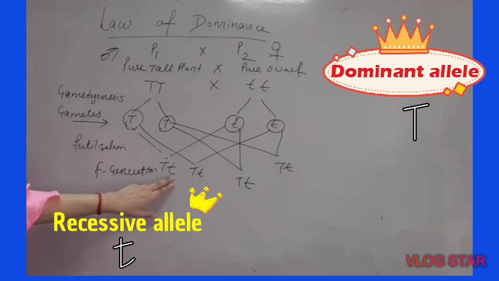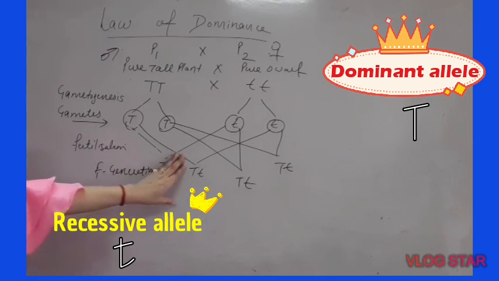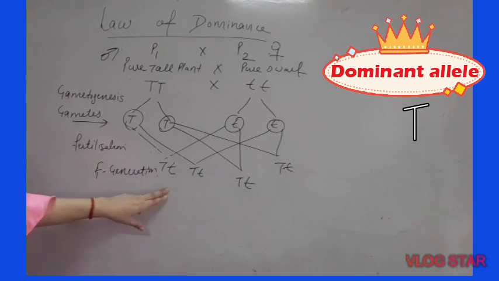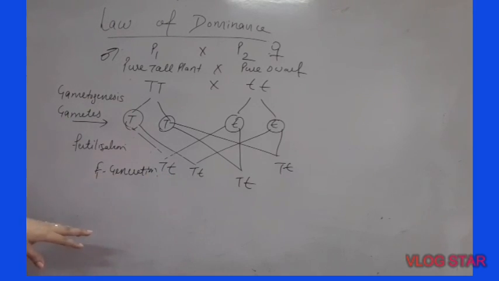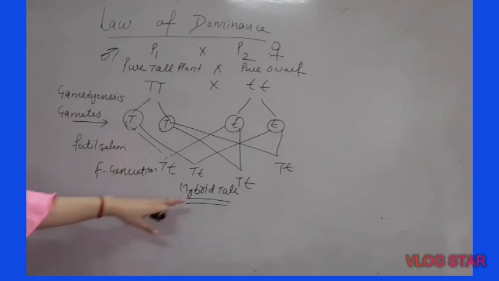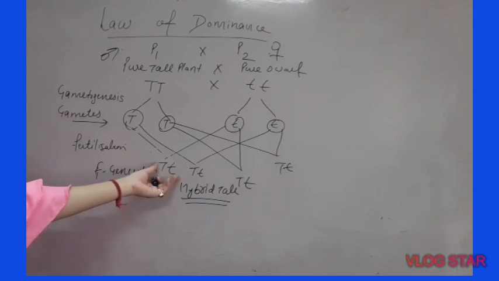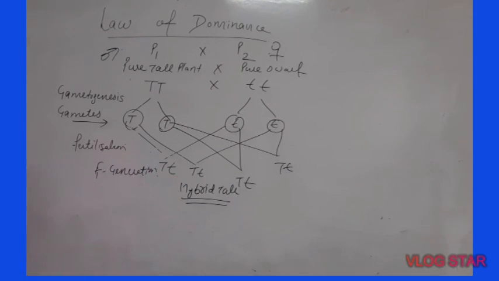Suppose if it were to express, then what would be the character of the pea plant? Dwarf, but it remains suppressed due to capital T. That is why the phenotype of the plant becomes tall. But you will not write pure tall here. You will write hybrid tall. So the phenotype of the F1 generation is hybrid tall. Hybrid means mixed, because it has heterozygous condition. It has mixed alleles. But here it was pure tall and pure dwarf.